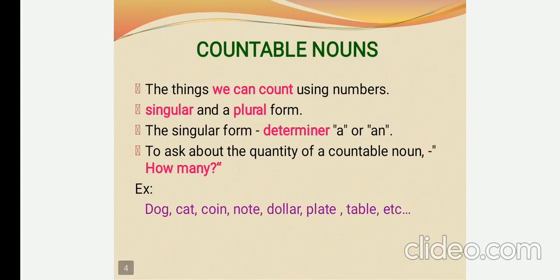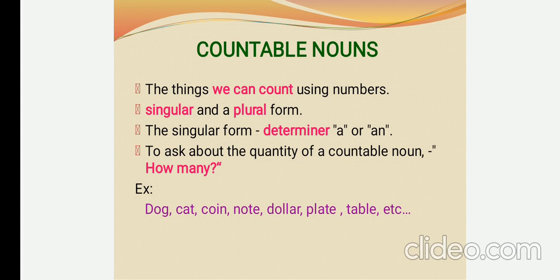Countable noun. What is countable noun? The word countable itself indicates that we can count the things by using number. Imagine that you are in a class, you can count how many children are in the class. For example, take a school, you can count how many children and teachers are in that school. So those things come under countable.